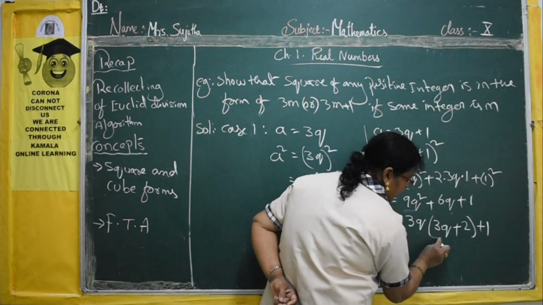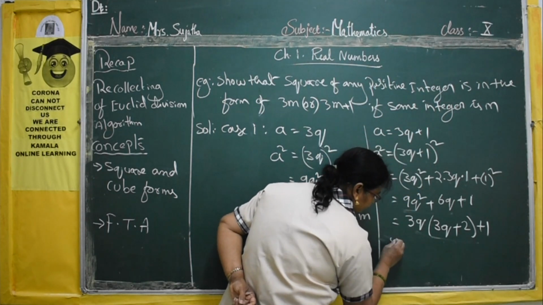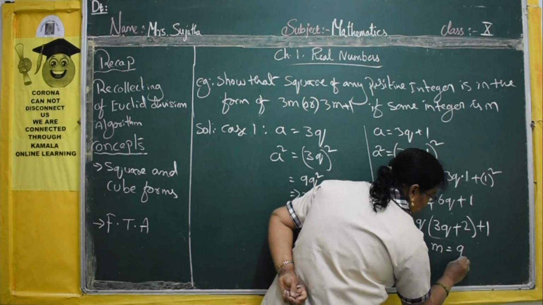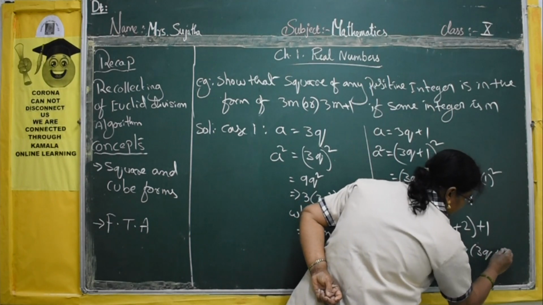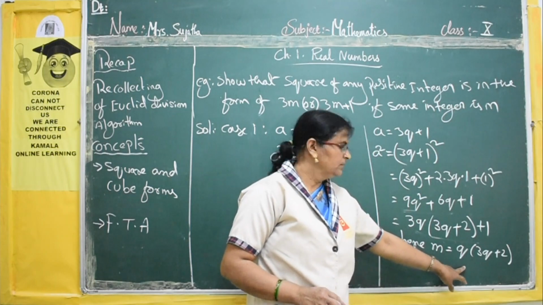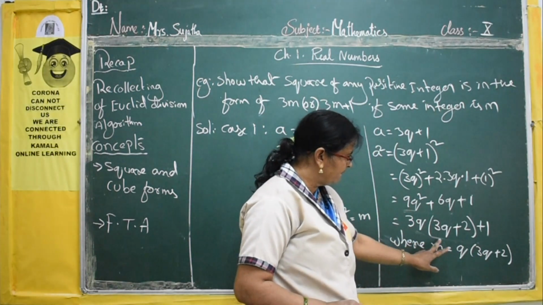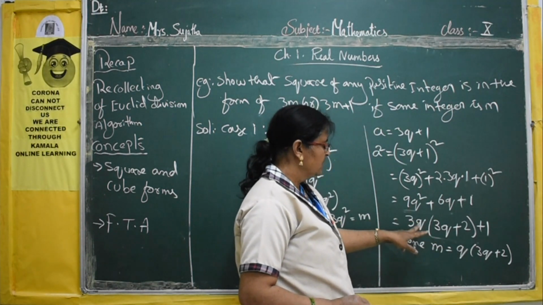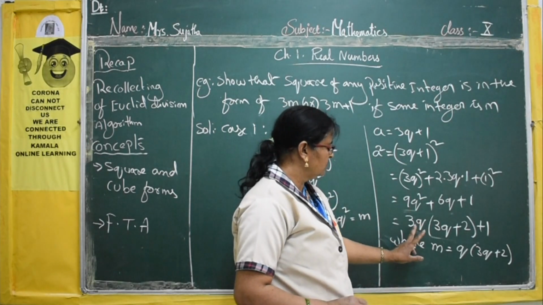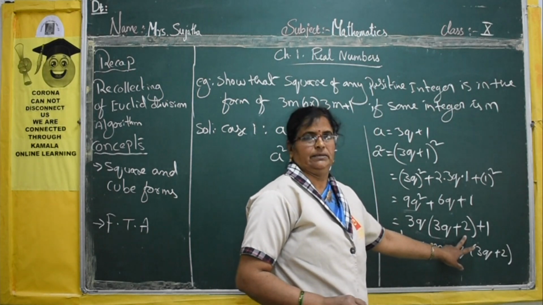So what is the m value? This full expression is the m value, where m is equal to q of 3q plus 2. That is the m value. Now 3m. Otherwise you can take only 3 as the common, like that also you can take, no problem. So if you take 3 only, you will get 3q square plus 2.